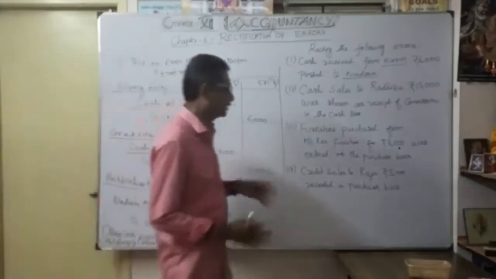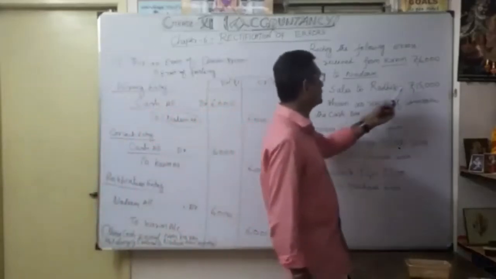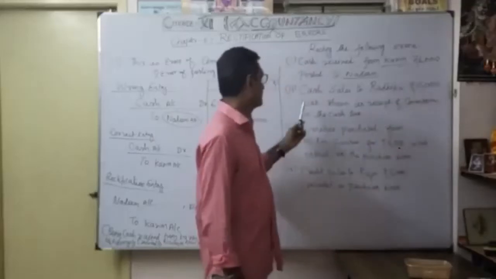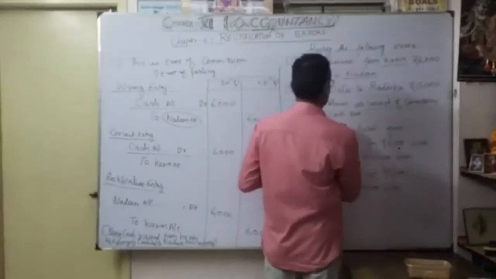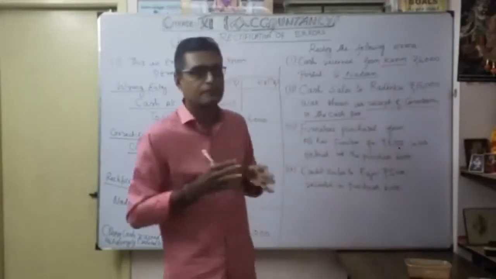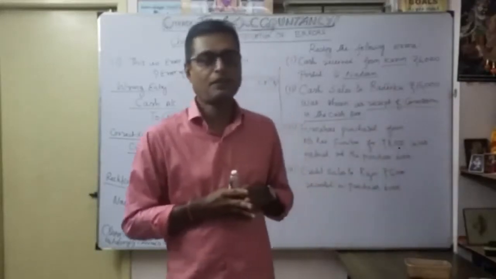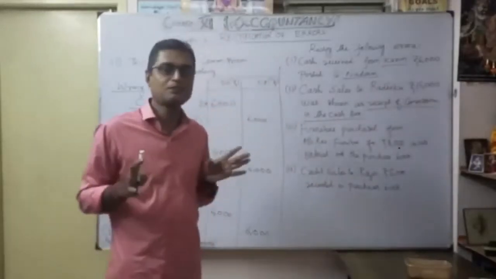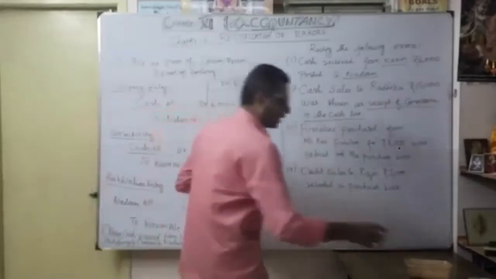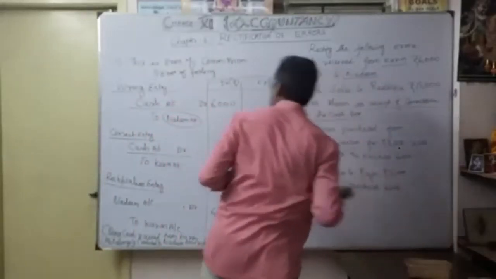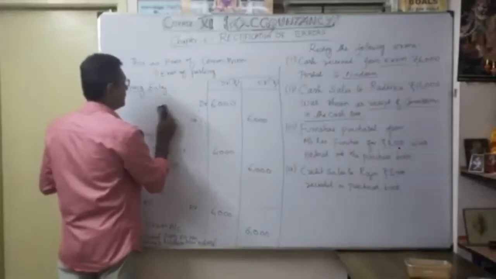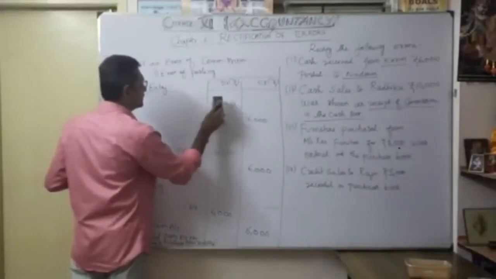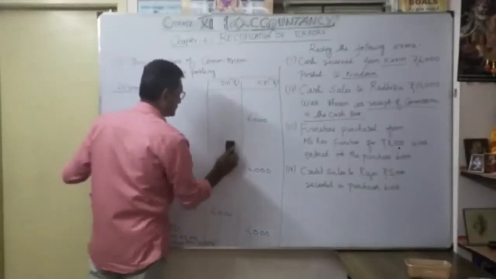Okay, now the second one. Cash sales to Radhika of 15,000 was shown as a receipt of commission in the cash book. Actually, we made the sale, but they considered it as commission. Now let's see how the entry will be. Always we want to make the wrong entry, the correct entry, and the rectification entry. That is very important.